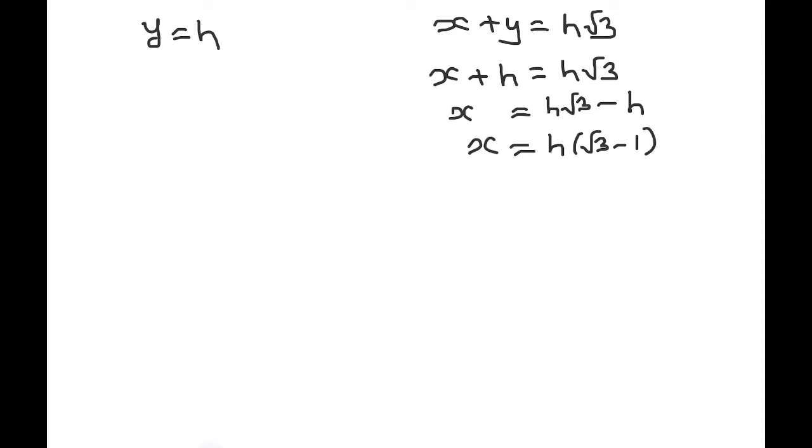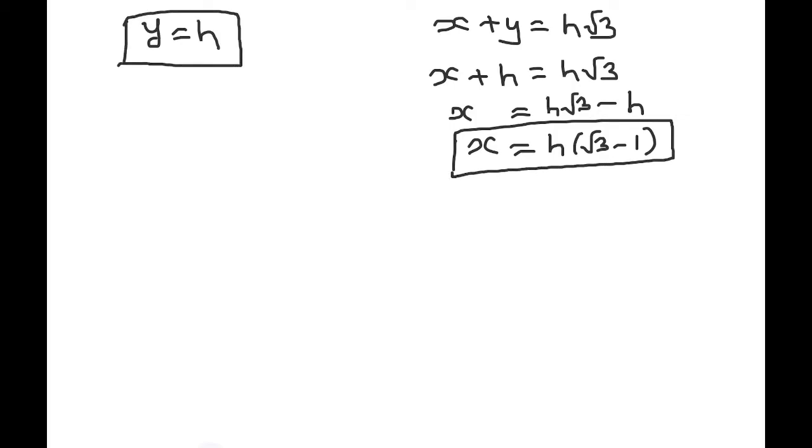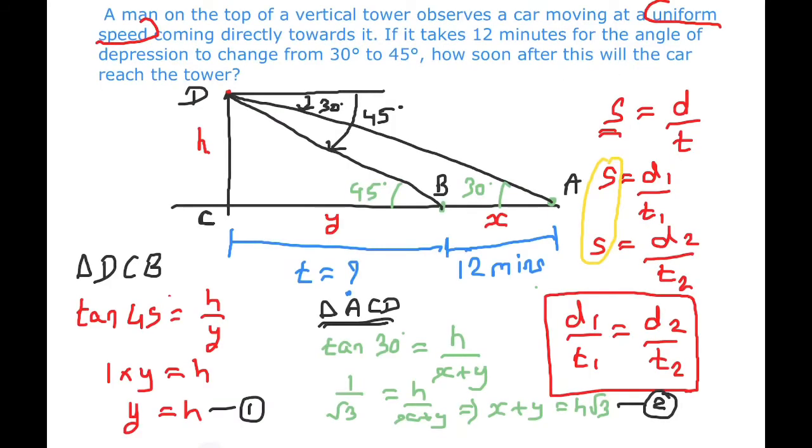So we got the value of x as h into root 3 minus 1, and the value of y as h. And if we see the equation which we derived for uniform speed, suppose x is our distance d1, then 12 is time t1.